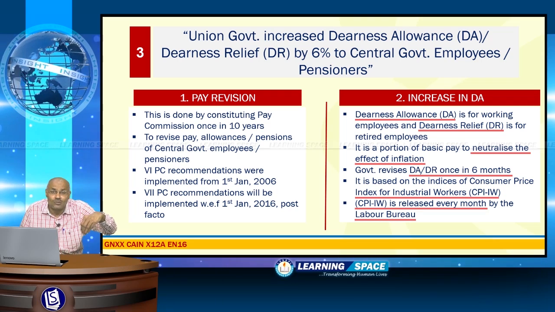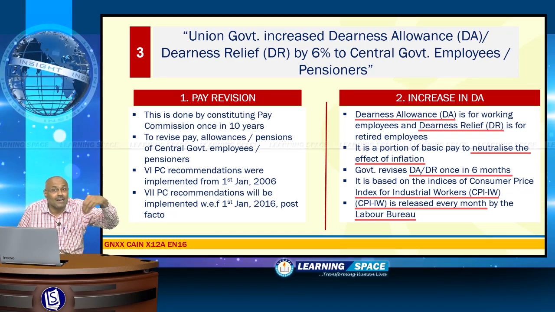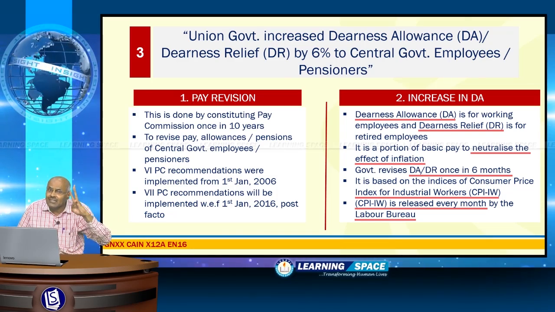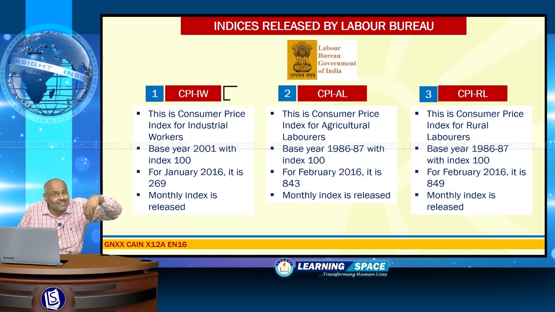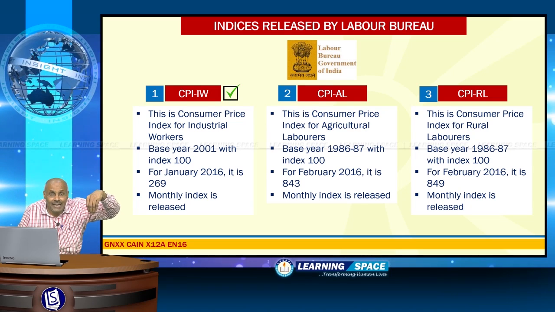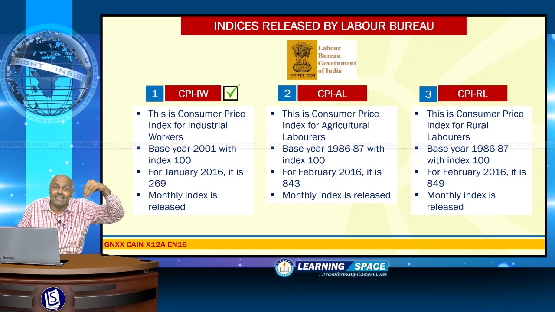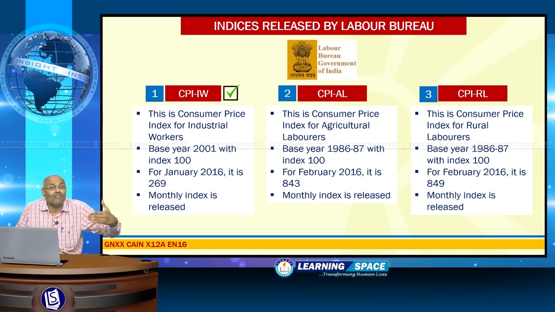You may ask a pertinent question, what is Labour Bureau? Labour Bureau is under the Ministry of Labour, Government of India, and it releases 3 indices every month. One is Consumer Price Index for Industrial Workers or CPI-IW. For this the base year is 2001 with index 100. This is released every month.